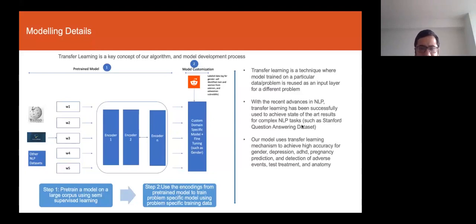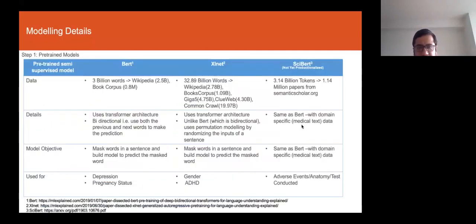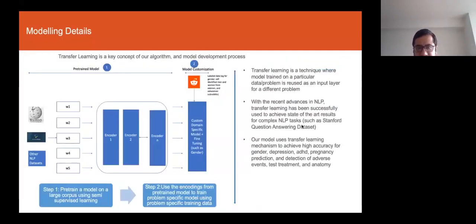So the key question is, how do we apply this concept in the models that I have developed, and I will go over it step by step. Again, just to go back, there are multiple steps. The first step is that we start with the pre-trained model. The second is the customization, and then we have the output. I'll go over all of these steps one by one.